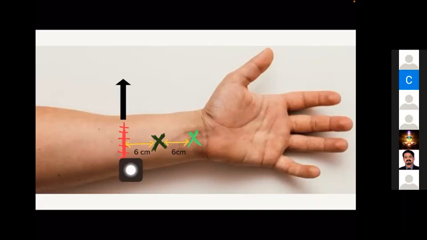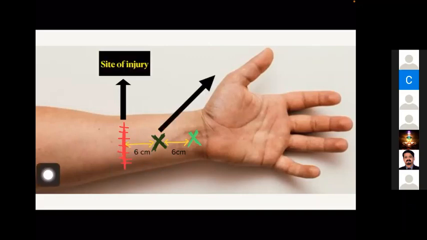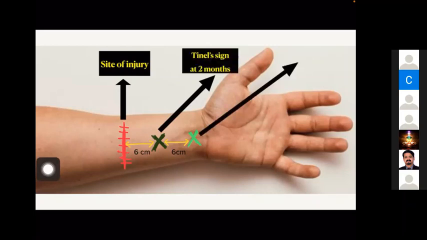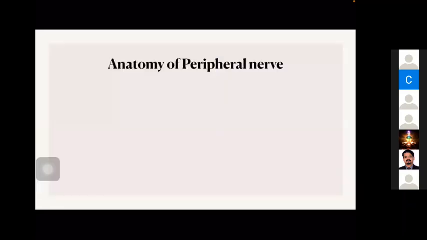So after 2 months, we are expecting a Tinel sign to be positive at about 6 centimeters distal to the site of injury, like this. Again after 2 months, the site of maximum tingling sensation or paresthesia should move distally. This is how we make use of the Tinel sign to assess the recovery of the nerve.